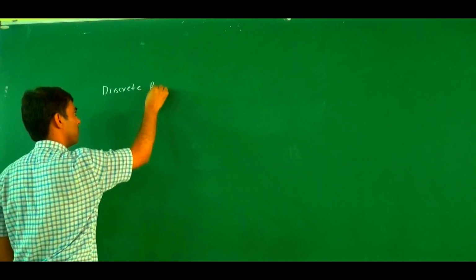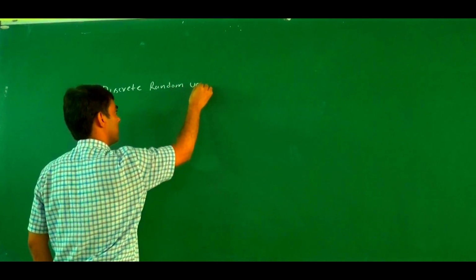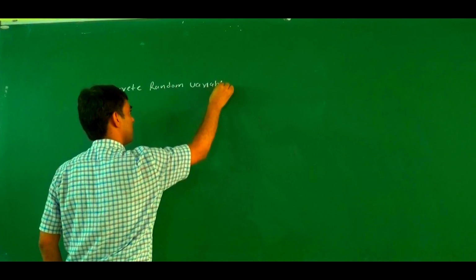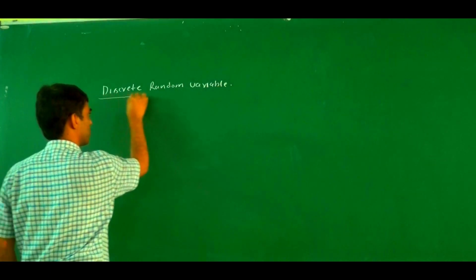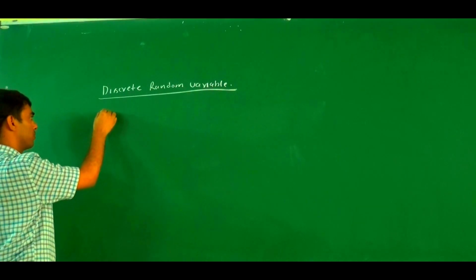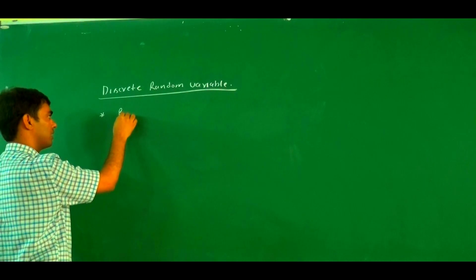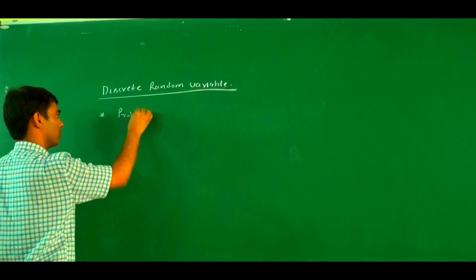So in case of a discrete random variable, now here we are going to define the probability mass function.